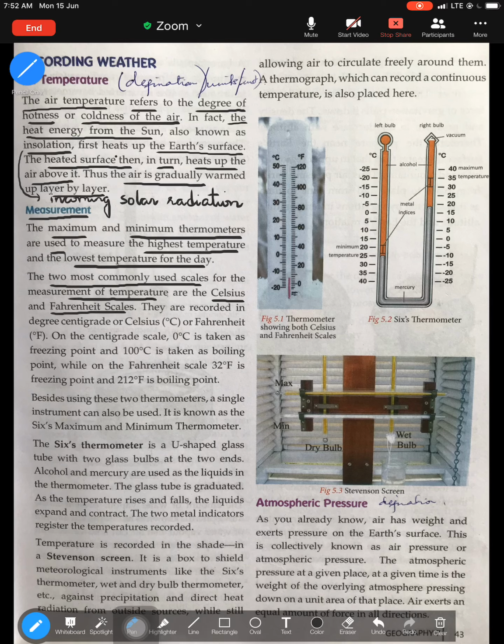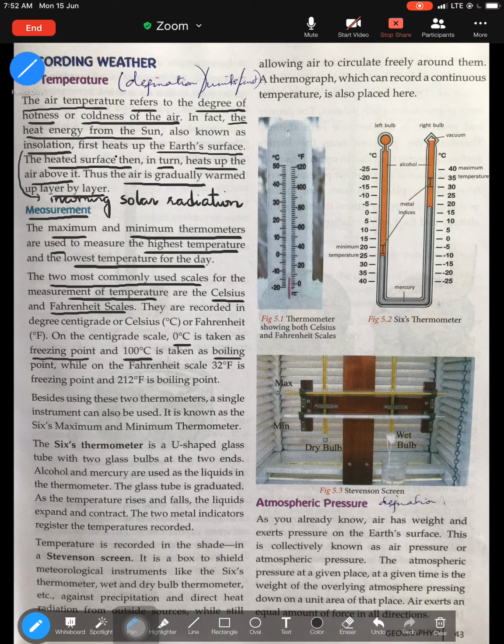Please remember that. They are recorded in degree centigrade or Celsius, or Fahrenheit. On the centigrade Celsius scale, 0 degree is your freezing point. So when we say it's 0 degree, it is very, very cold. And when you say it's 100 degree, meaning it's boiling hot, it is very, very hot. So that is how your Celsius or centigrade scale works.